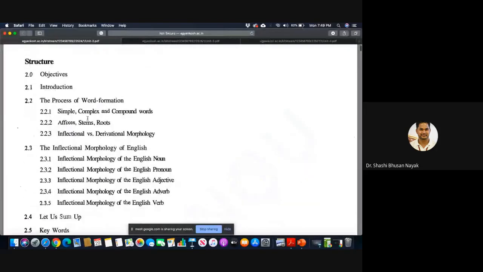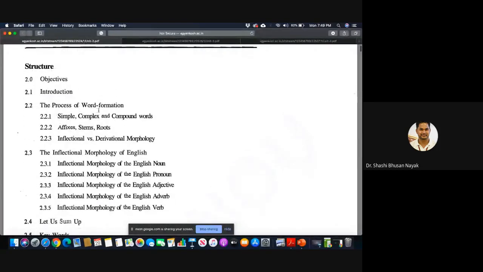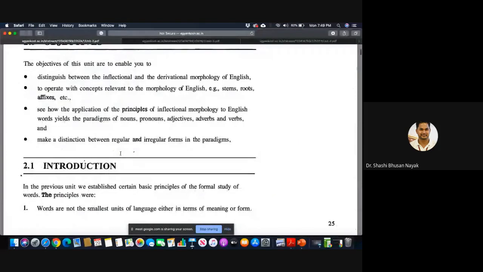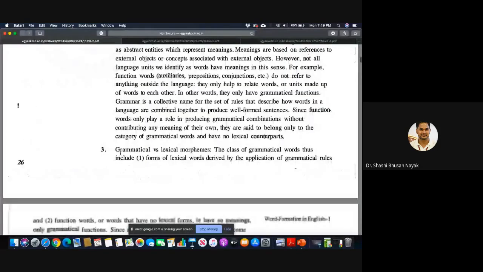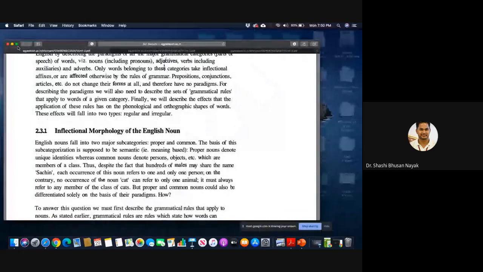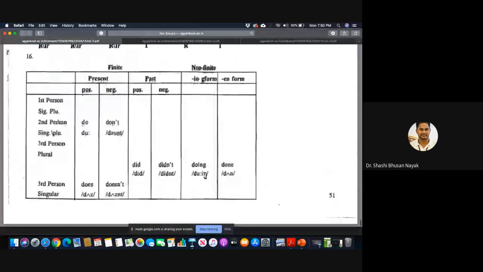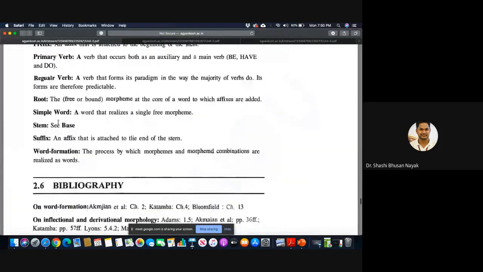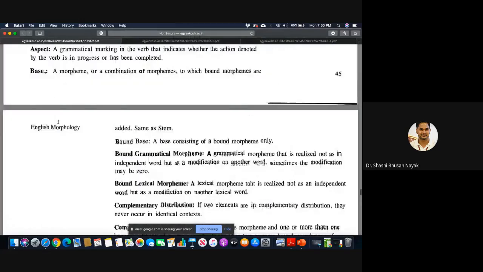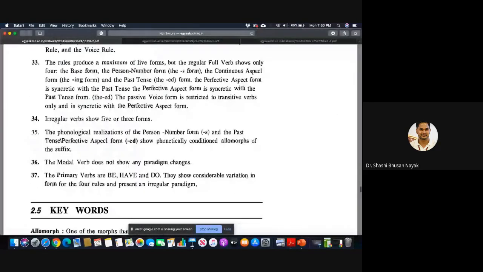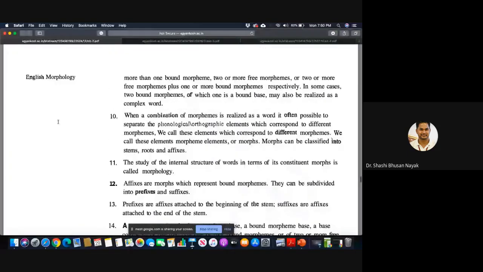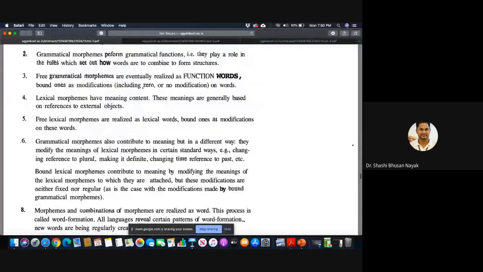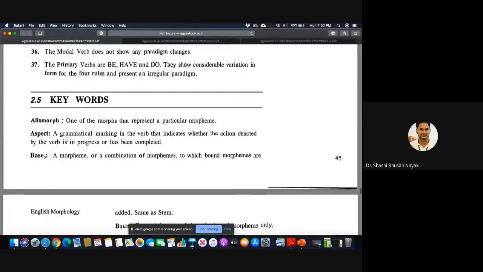Because again in unit 2 you have the process of word formation, simple, complex and compound words. Again you go to this summary part. You read this summary, it is as good as reading the whole book, a whole chapter. But in linguistics or in phonetics, you need to be much more thorough about that. Then there are some keywords. You have to understand these things.